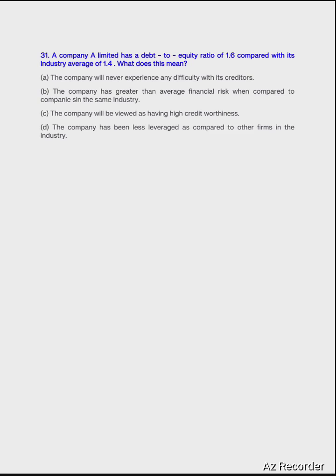Question number 31. A company, Limited A, has a debt to equity ratio of 1.6 compared with its industry average of 1.4. So what does it mean? The options are: the company will never experience any difficulty with its creditors; the company has greater than average financial risk when compared to its peers; the company will be viewed as having high credit worthiness; or the company has been less leveraged. So the answer will be option B, because the debt to equity ratio says the company is over leveraged, and over leveraged means the company is having more than average financial risk.